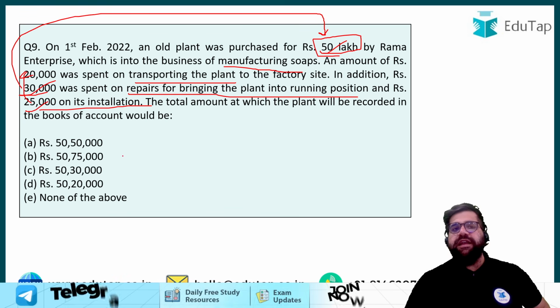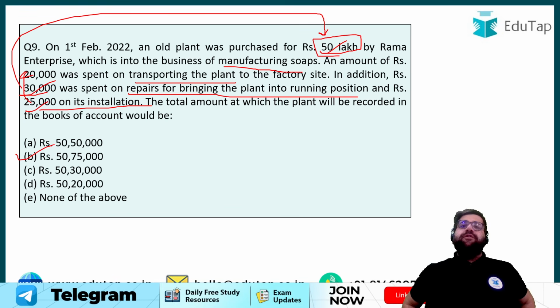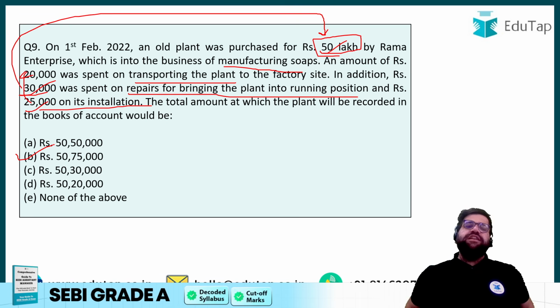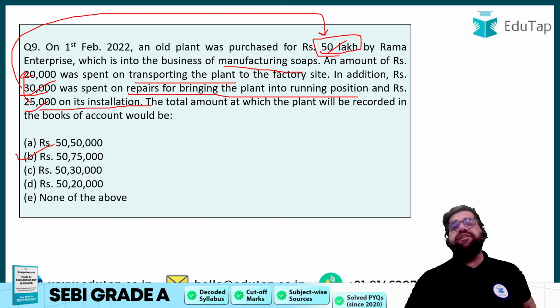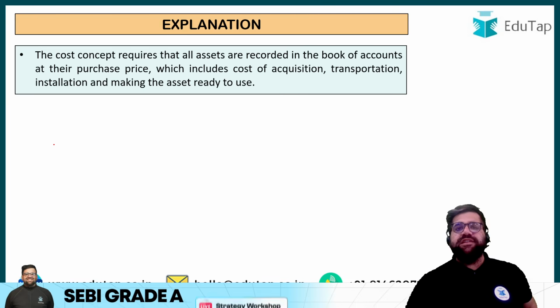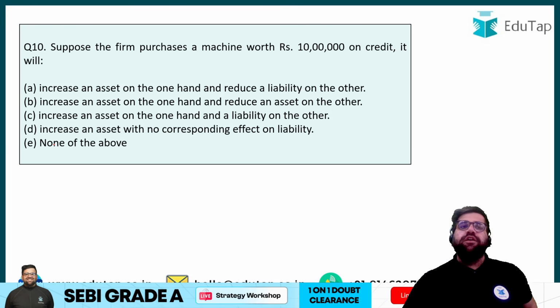So you will record the entry at 50 lakh 75,000, and the entry will be what? Machine account debit to cash, because you are purchasing this with cash, right? Old plant was purchased at 50 lakh by Rama Enterprise. So it will be what? Machine account debit or plant account debit to, I would say, cash. So the correct entry will be 50 lakh 75,000, and this is as per the cost concept which I have already explained to you.